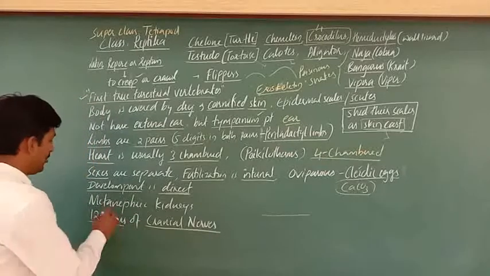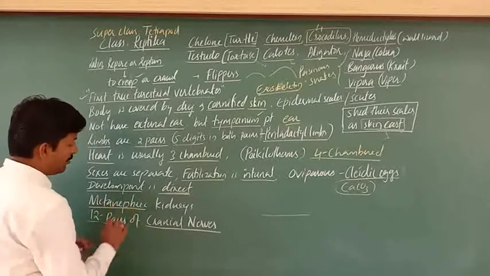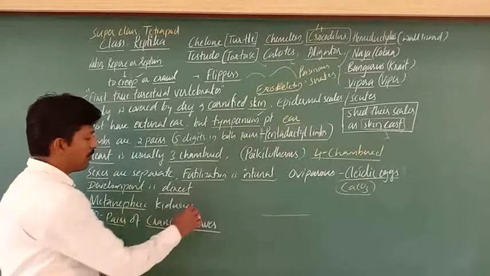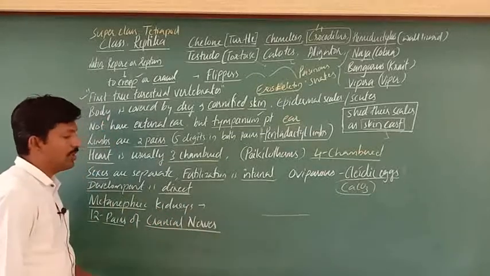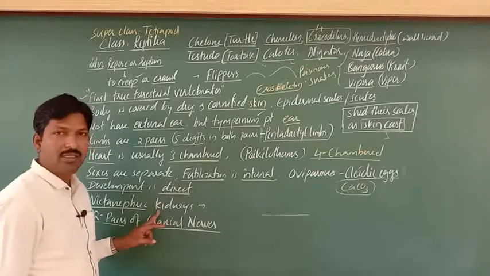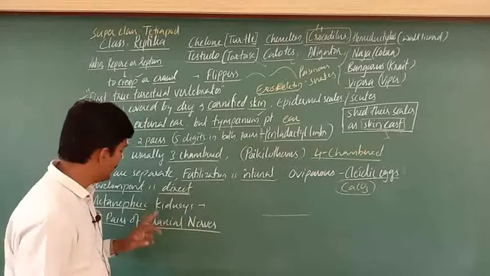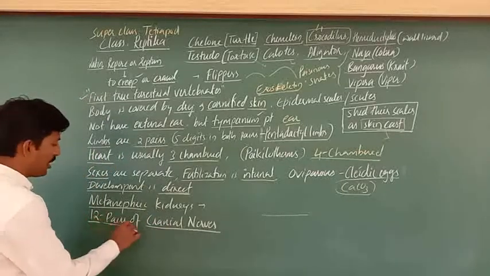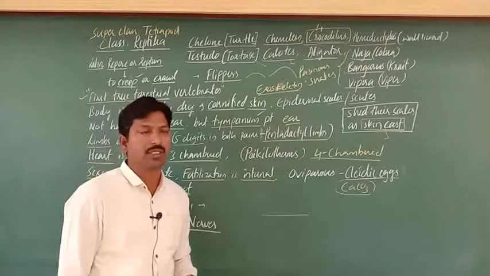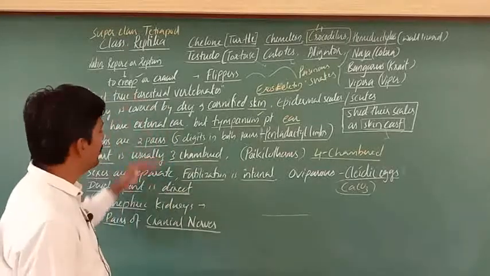Next, metanephric kidney. So an advanced kidney, we can say. Kidneys are developed for excretion, right? Most of them have a pair of kidneys for excretion. Next, there is the presence of 12 pairs of cranial nerves. 12 pairs of cranial nerves, right? So these are the general features you should remember.